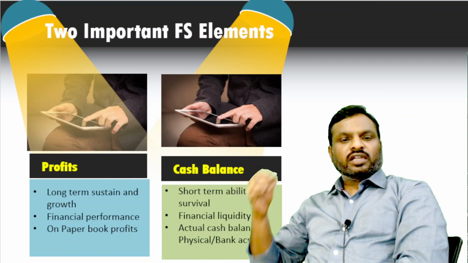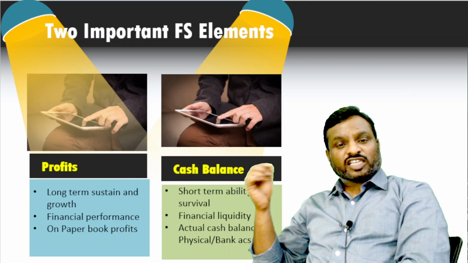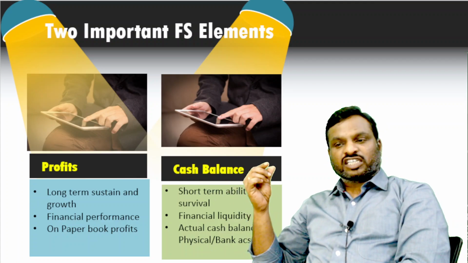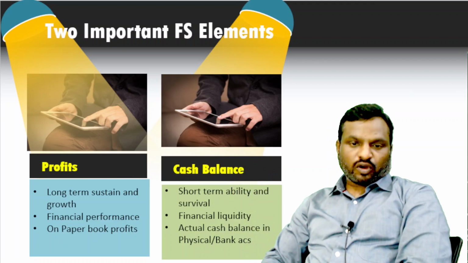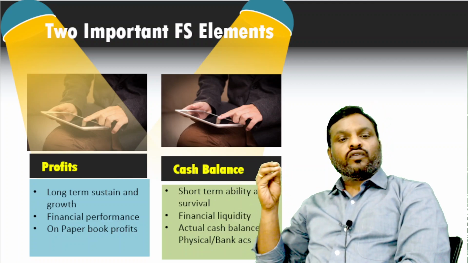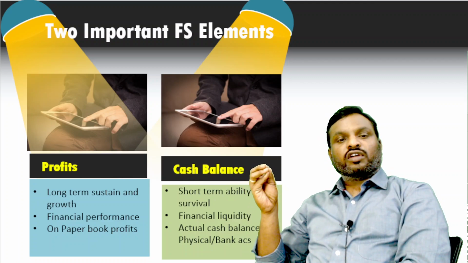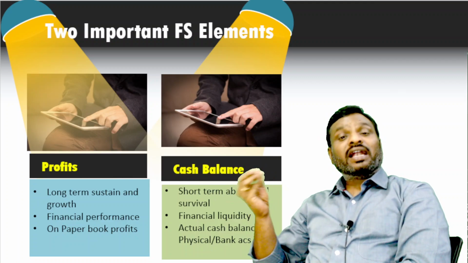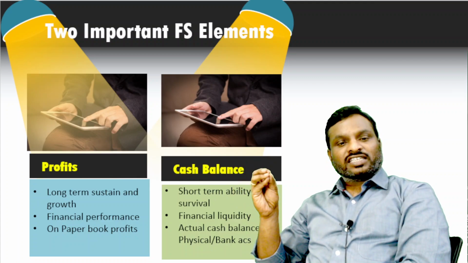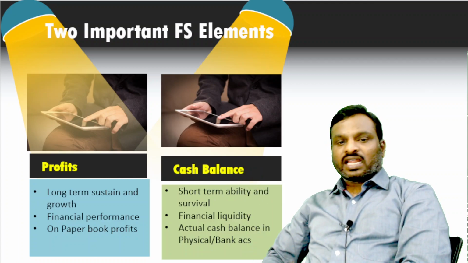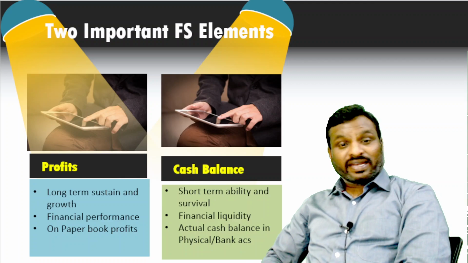So profit is nothing but the net income after adjustment of all expenses, interest, and the tax portion. Whatever amount of net income has been earned in the accounting period is called profit. But whatever amount of profit is shown in the P&L doesn't mean that this is the real amount of cash generated in the business. It doesn't mean that this much cash has been created in the business and can be matched with the cash balance or bank balance or cash flow statement. Why?